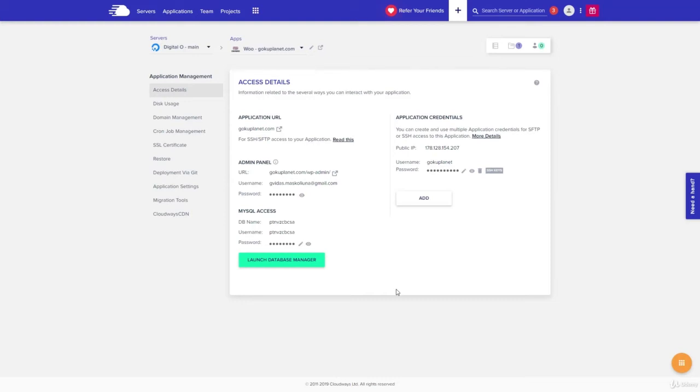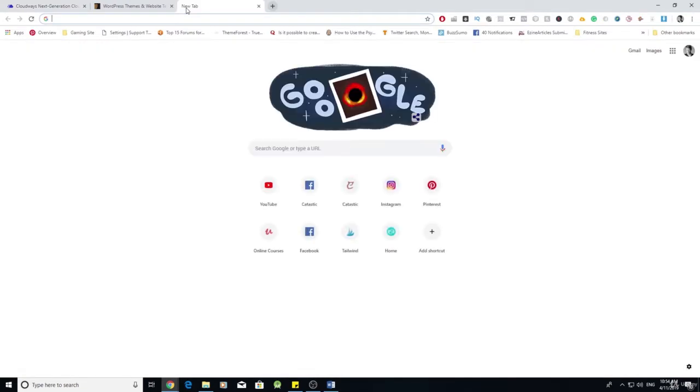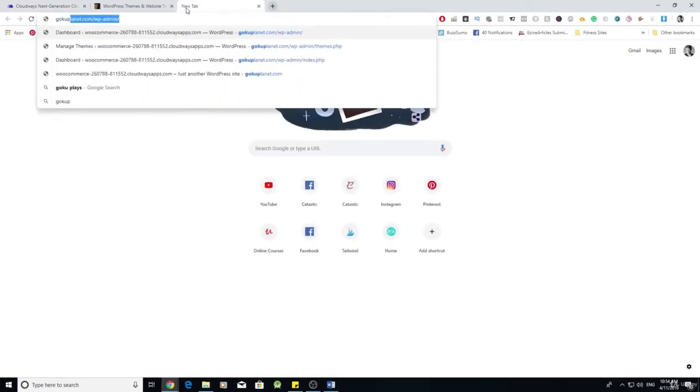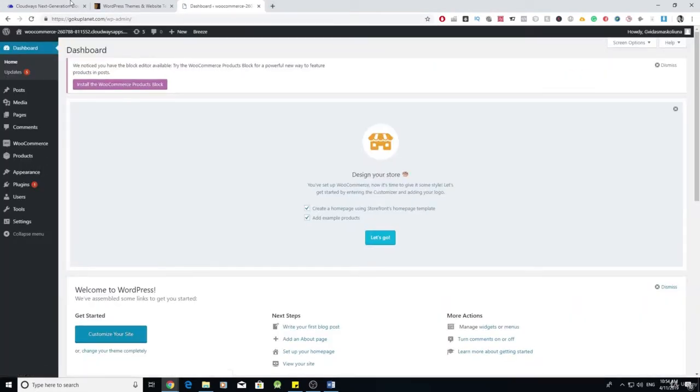Alright, let's access our website's WordPress dashboard. You can do this by clicking on this link. This is where your admin panel is, or you can enter this in your browser. So let's say it's going to be my domain name, gokuplanet.com/wp-admin. So this is how you can access it. You can do this way or this way, it's basically the same.